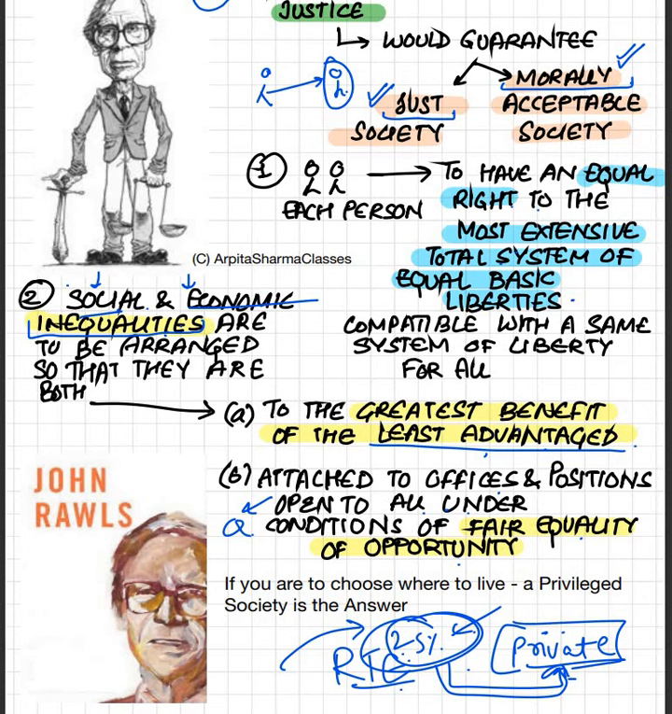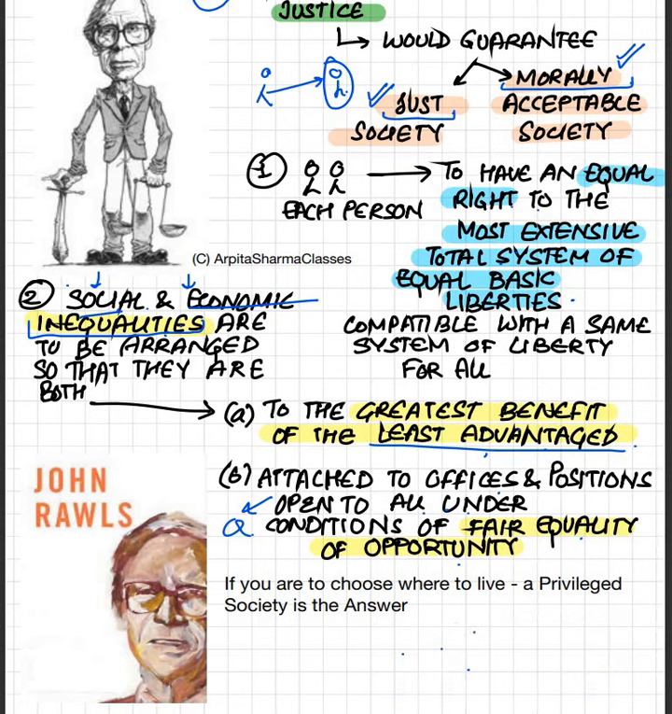So John Rawls used to say, if you are to choose where to live, then a privileged society is the answer. That means if you are going to choose where you need to live, a privileged society will be created, because you will think about your own interest only. So we have to use the principle of the veil of ignorance to determine where we should live, in what kind of society we should live. Only then will the privileged society end.